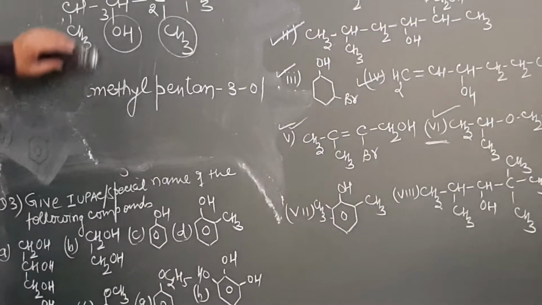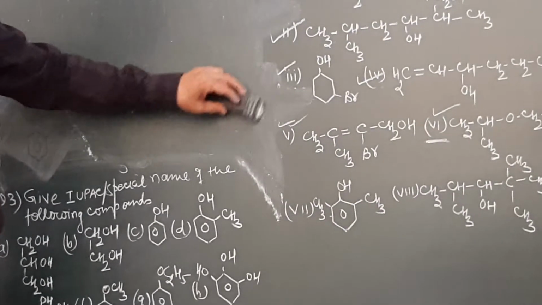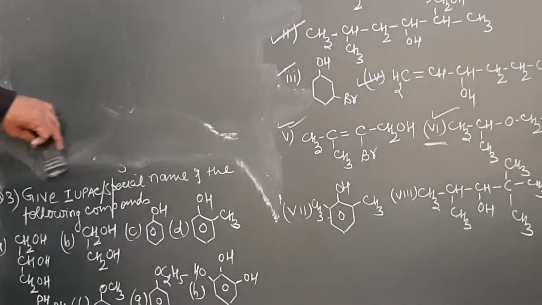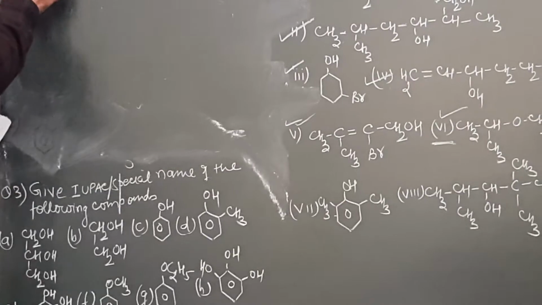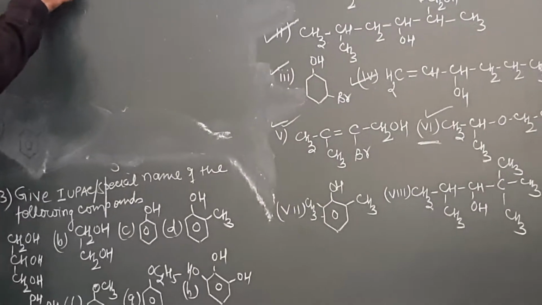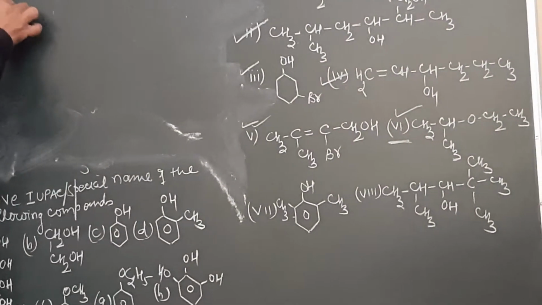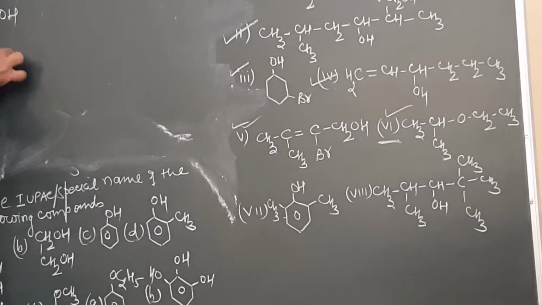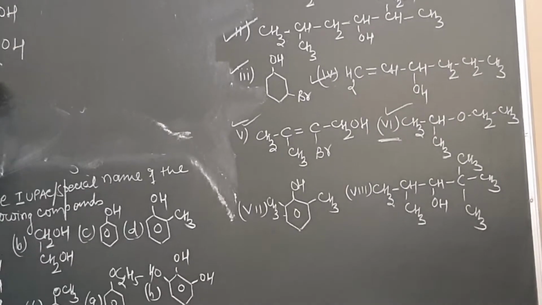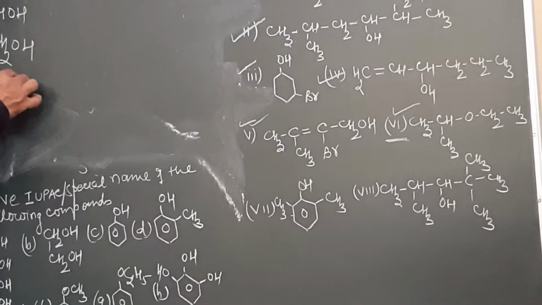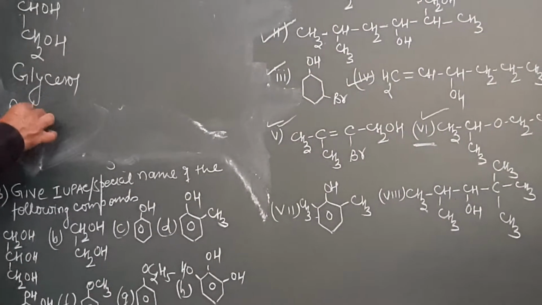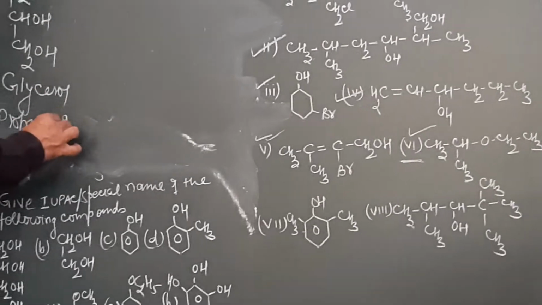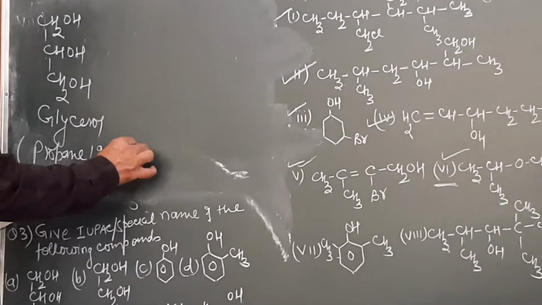Now let us come to question number 3 over here. Give the IUPAC and common name of the following compound. The first one is this compound, CH2OH. This will be CHOH, and then CH2OH. What is the common name of this compound? I told you this is glycerol. Otherwise, propane, and then 1, 2, 3. And this will be triol.